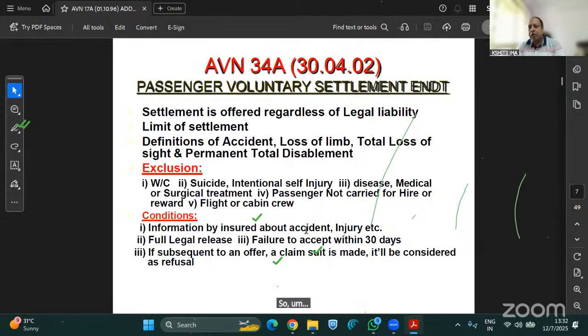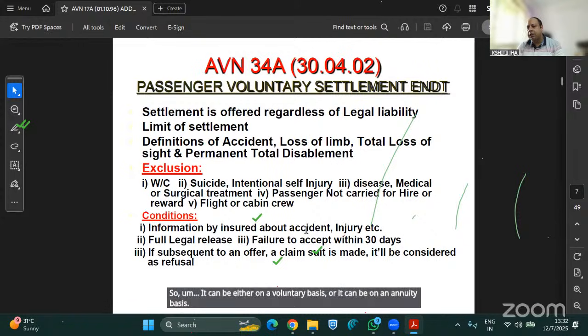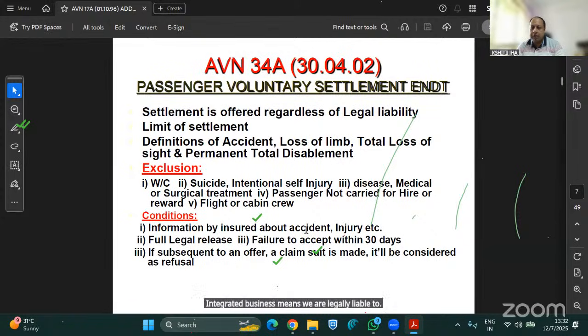So it can be either on a voluntary basis or it can be on an admitted basis. Admitted basis means we are legally liable to pay them, but voluntary settlement is like without legal liability as well, the settlement can be offered to them, like in case of delay or something like that. So that settlement limit should be stipulated in this policy.